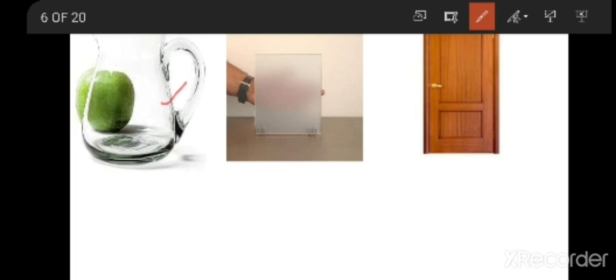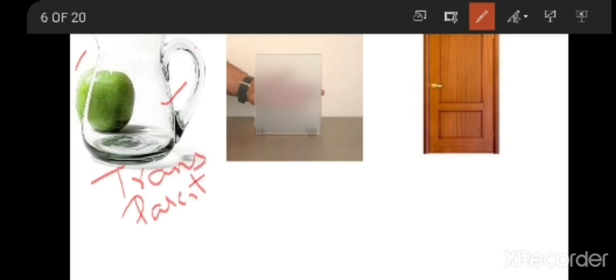Through this material we can see the things which are present on the other side. For example, the fruit which is present behind the water jar, we are able to see. So just now we discussed that the material through which things can be seen is called transparent material. So this glass jar is a transparent material.